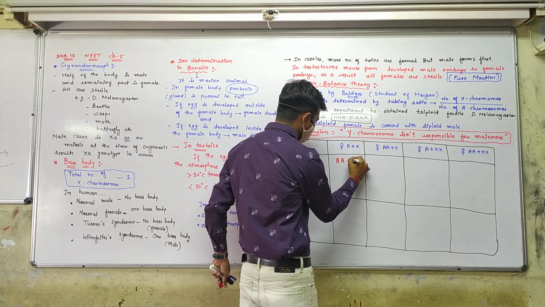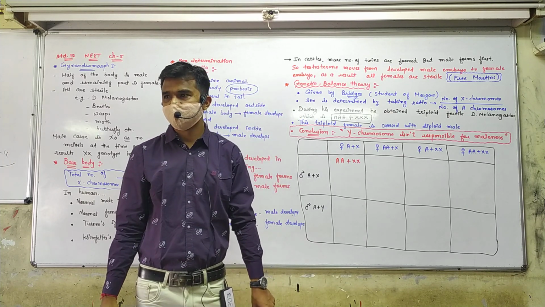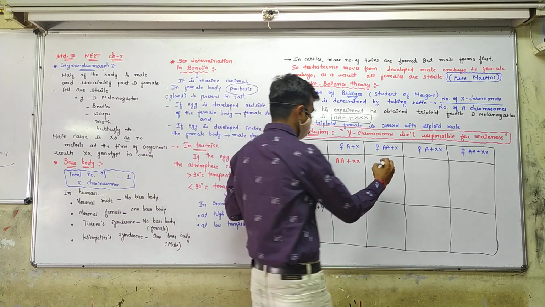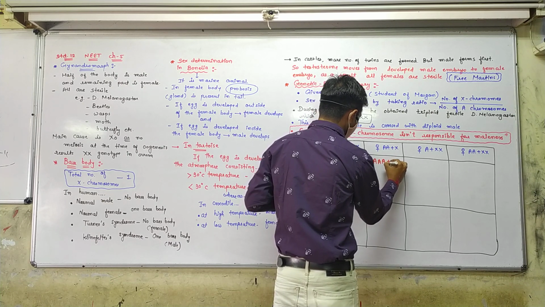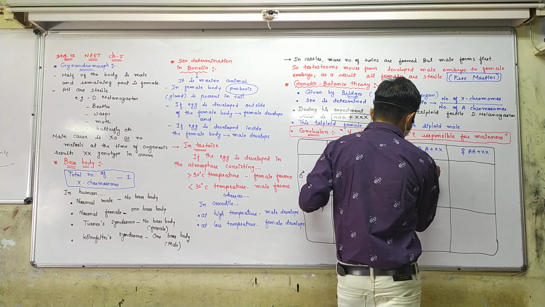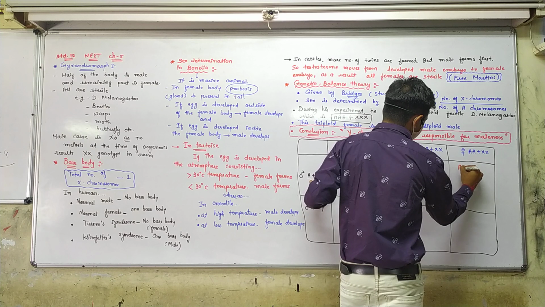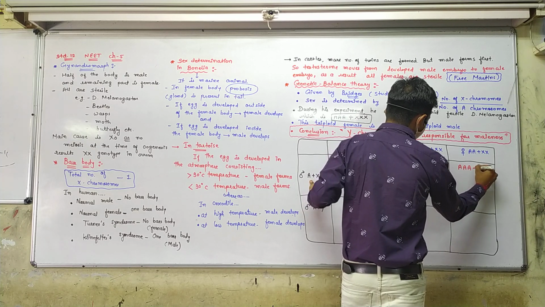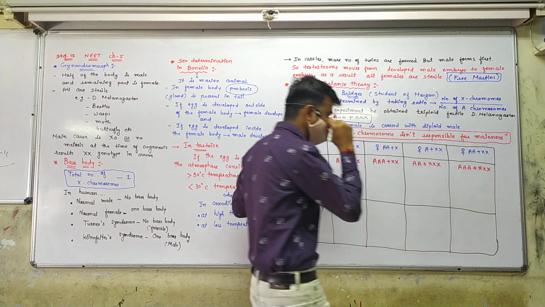Double A plus double X. Here triple A plus double X. Here double A plus triple X, and here triple A plus triple X will be there.